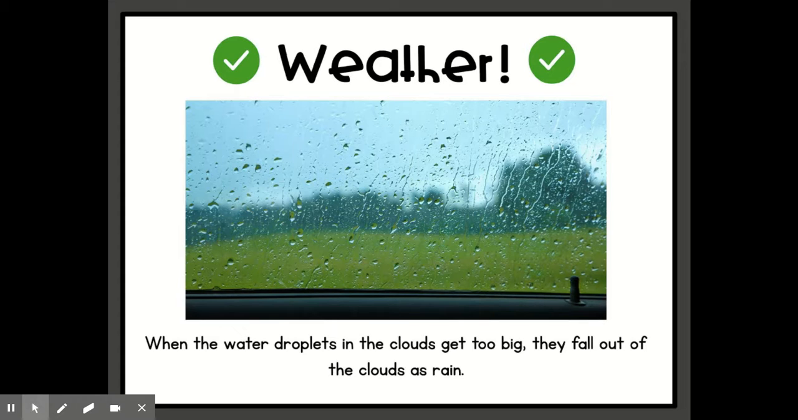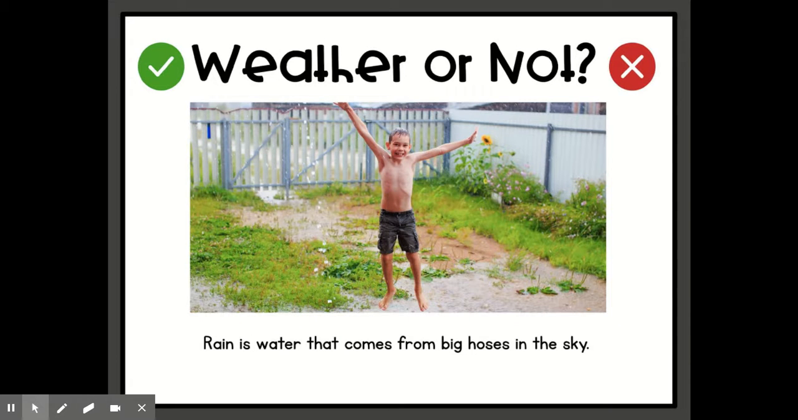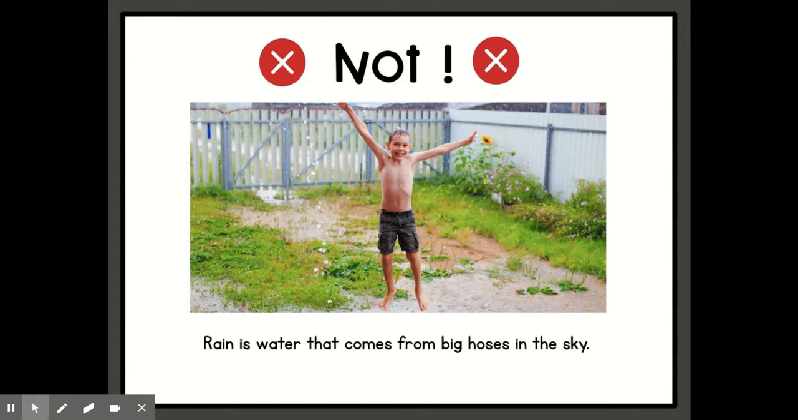When they fall out, they're just too big. The cloud can't hold them anymore, and that's how they come down. All right, our next one. Rain is water that comes from a big hose in the sky. Thumbs up or thumbs down? Right, that's a thumbs down. Rain is not water that comes from a big hose in the sky. Remember, it comes from the clouds.